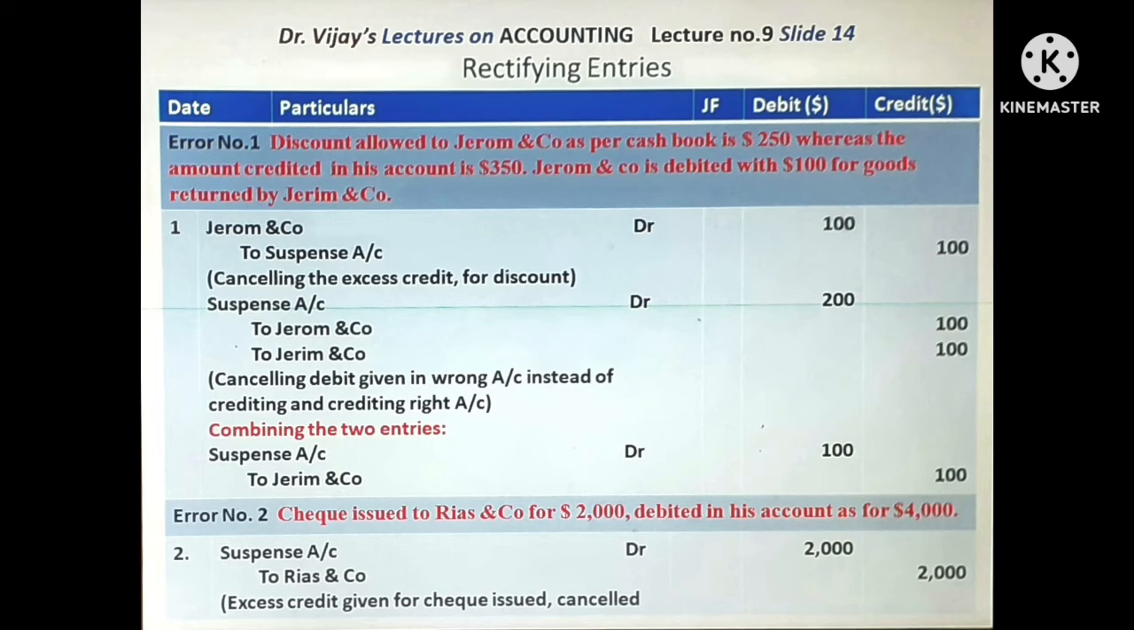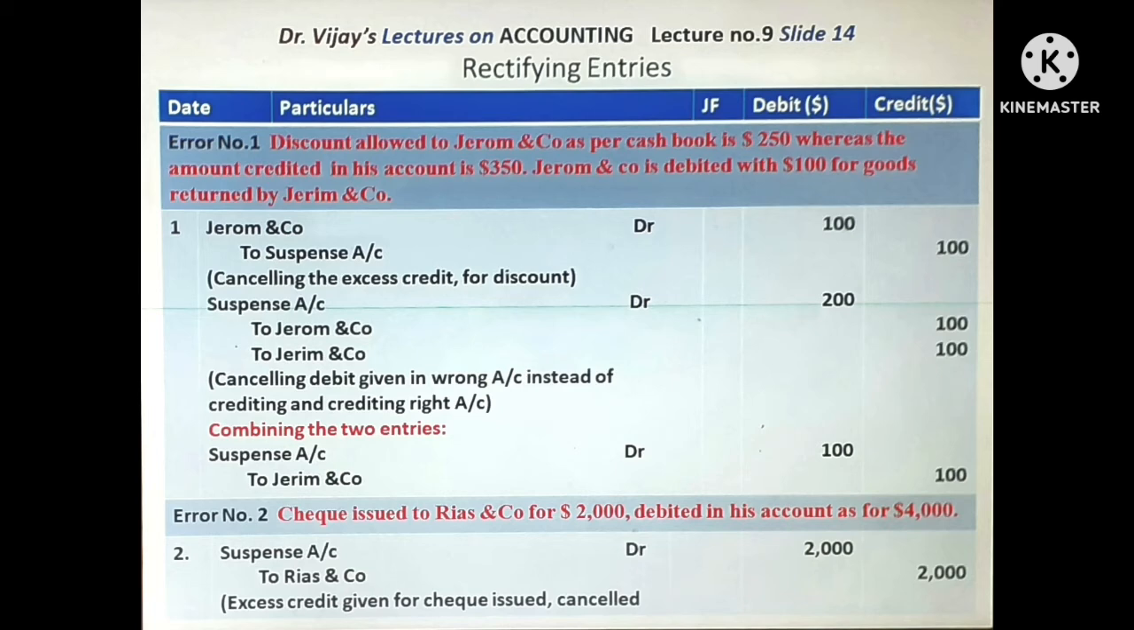Now, one more error is there. Jerome and Company is debited with $100 for goods returned by Jerome and Company. You have seen already that where goods are returned by a customer, the party's account is to be given credit. Here, the party's account is given debit instead, and not only that, the wrong Jerome and Company account is debited. So the unnecessary debit given should be cancelled.